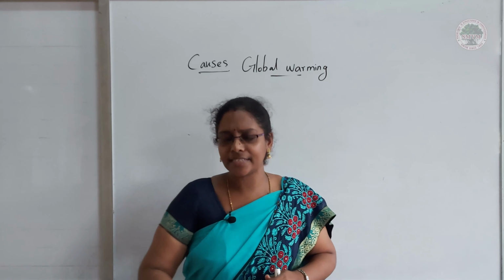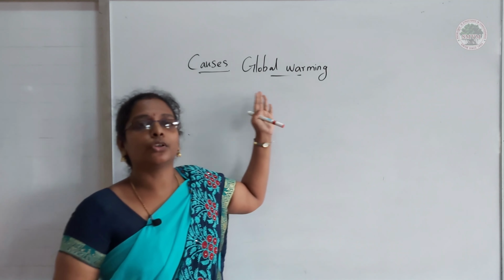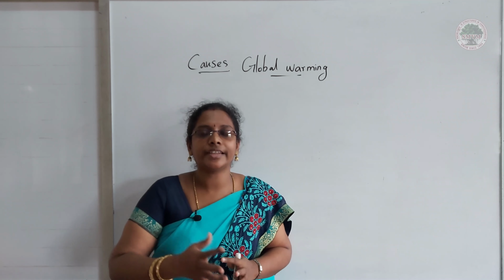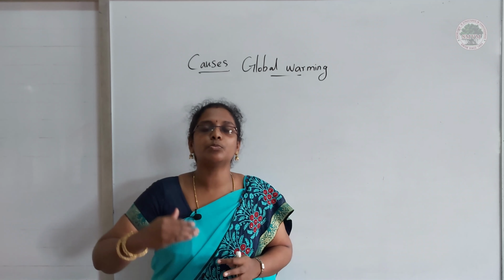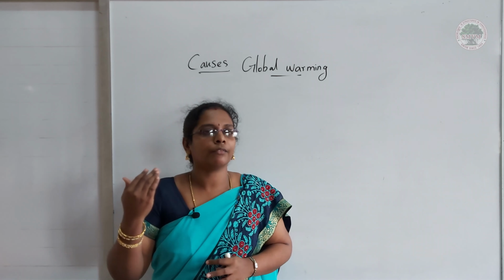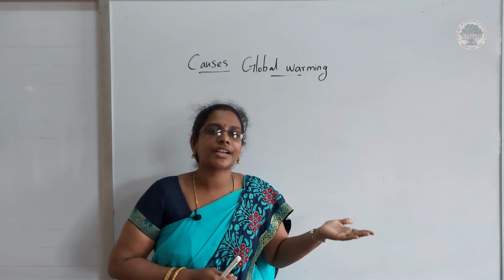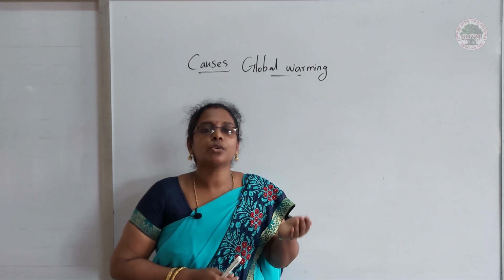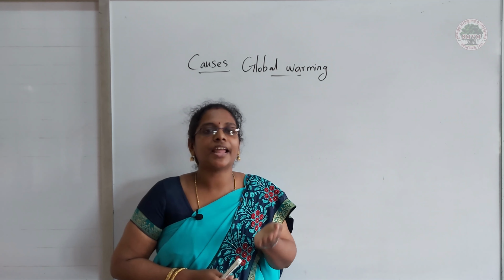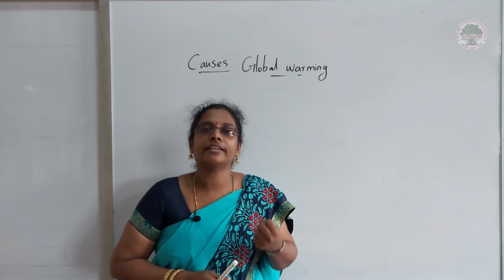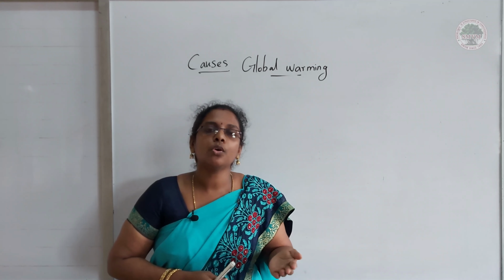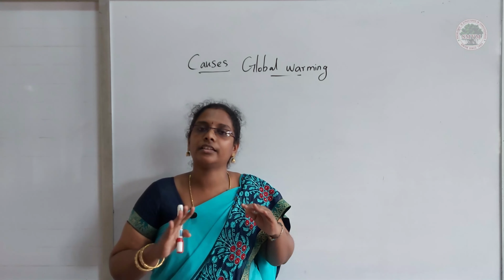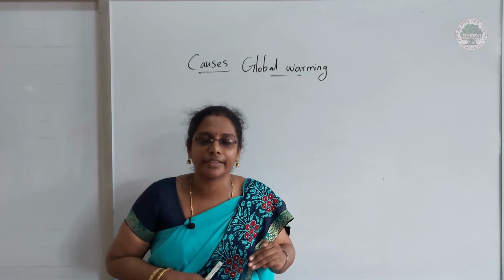Okay, how can plants check this global warming? How can they reduce global warming? As we already discussed, when we plant more trees, what happens? The chemical reaction that happens in the plant is photosynthesis. Because of photosynthesis, the plant takes in carbon dioxide and releases oxygen. So when the carbon dioxide level decreases, the temperature will also start to decrease.